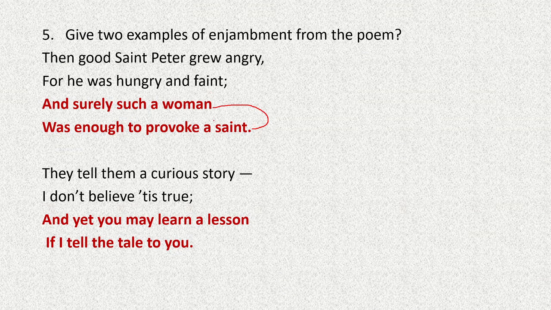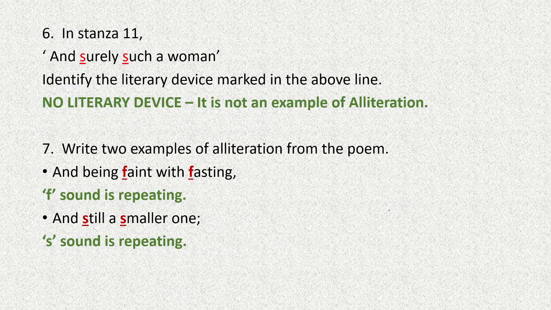There is no pause, no comma, no full stop. Therefore it is called enjambment. The thought is running from the third line into the fourth line. Similarly in the second stanza: and yet you may learn a lesson if I tell the tale to you. Again the third line is running into the fourth line, and therefore it is called enjambment. You can find other examples of enjambment in the poem also.